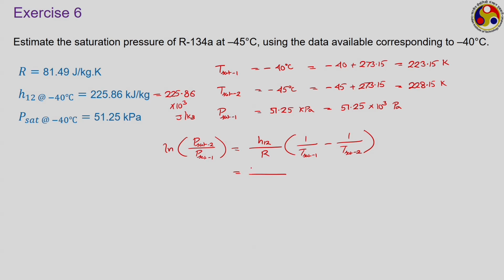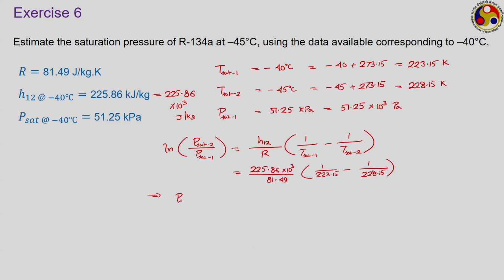So, your H12 is 225.86 into 10 cube divided by R, which is 81.49, into 1 by T saturation 1, which is 223.15, minus 1 by 228.15, and you have to put the expression for P sat 1.